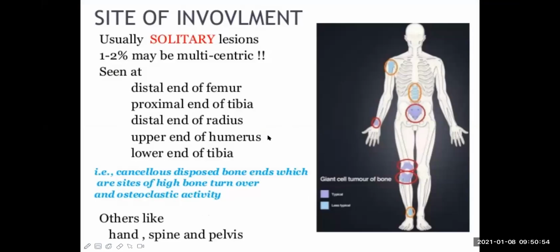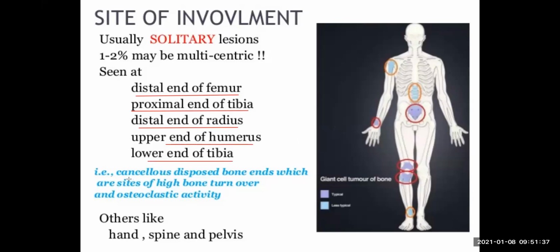Now, what are the sites of involvement? In which parts of the bone are they common? First of all, they are usually solitary lesions, but sometimes they may be multicentric, present at multiple sites also. But look at the percentage, it is very rare. They are usually seen at the distal end of the femur, which is a very common site for many different types of malignancy, the proximal end of the tibia, distal end of the radius, upper end of the humerus, and lower end of the tibia. So these are the common sites for osteoclastoma or giant cell tumor.